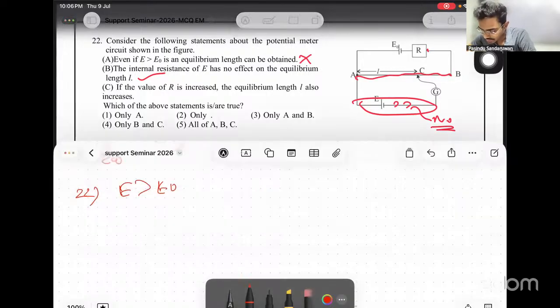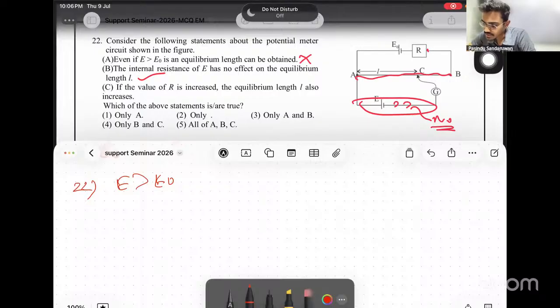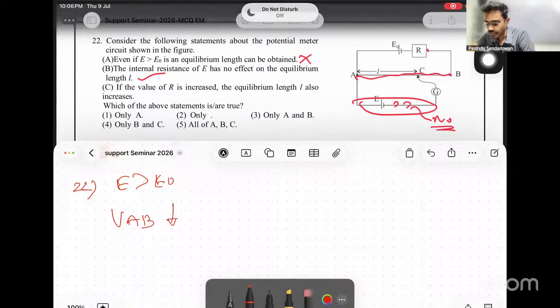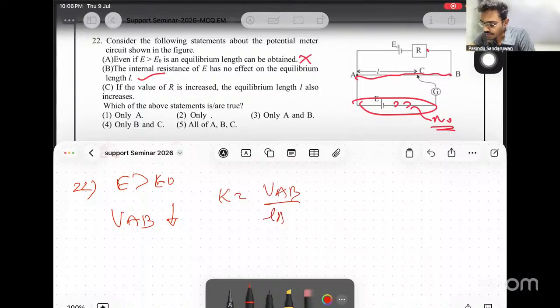When R increases, VAB, the potential difference across R, increases, which means the potential difference across the potentiometer wire decreases. When the potential difference across the potentiometer wire decreases, K of the potentiometer decreases, because K of a potentiometer is given by VAB over LAB. When V decreases, K decreases.